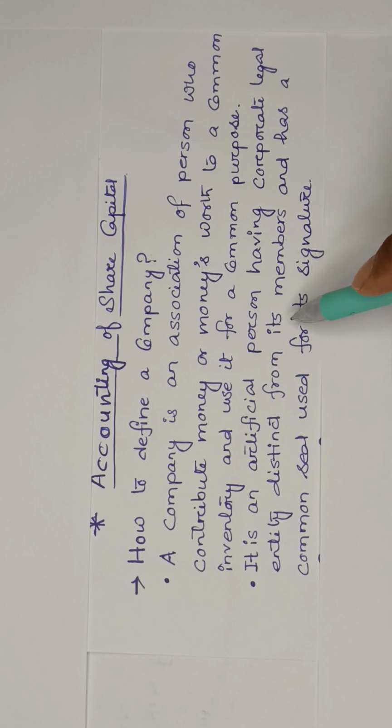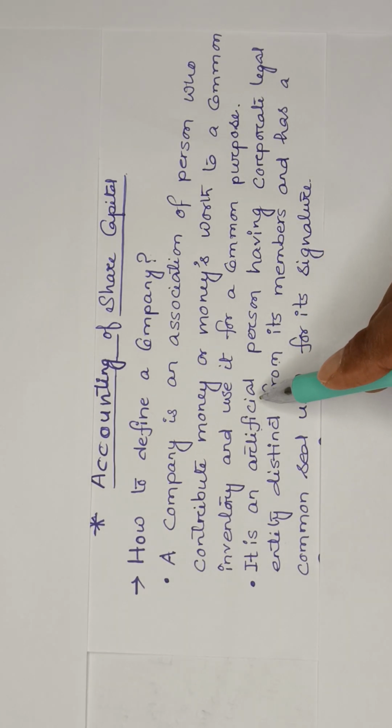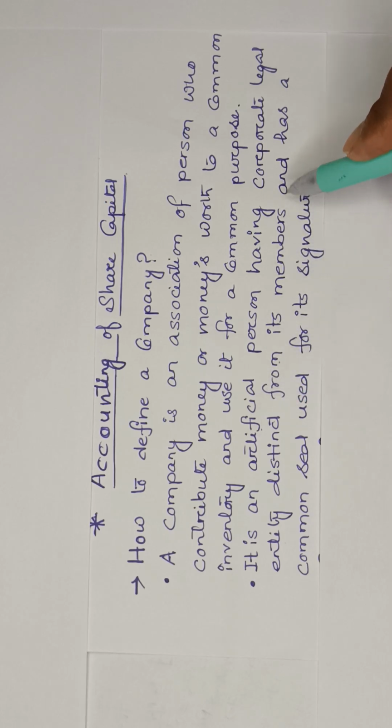Apart from this, another point associated with the company is that a company is an artificial person. When I'm talking about an artificial person, it means a person who is not a natural person like us. Why are we calling a company an artificial person? Because the company is born by an act and also dies by an act.